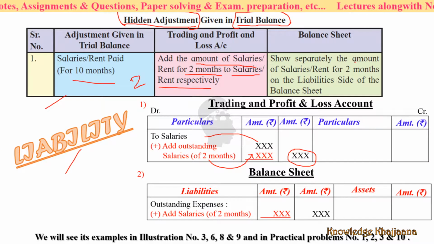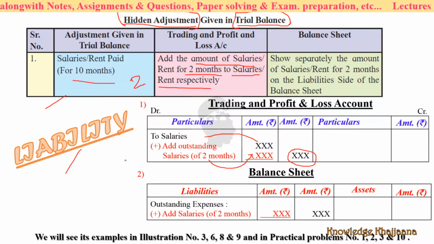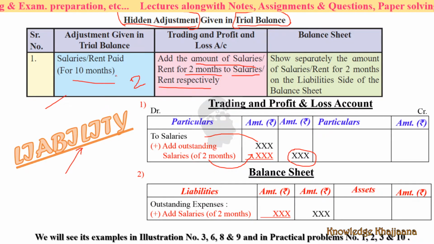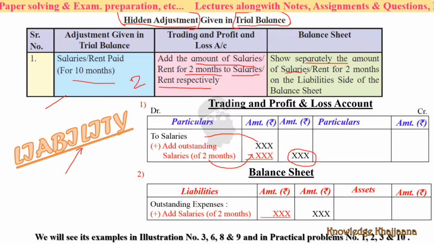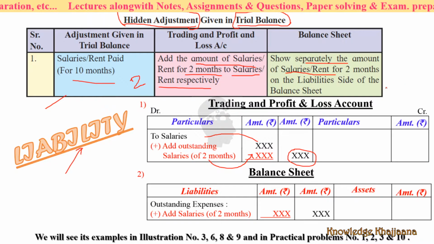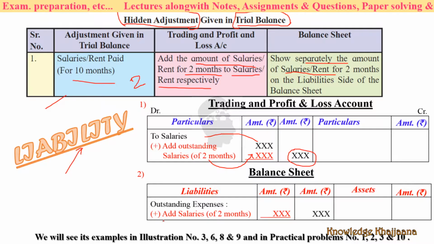And what should be done for the balance sheet? Another treatment, balance sheet. See, it is a liability, because we have not yet paid the salary or rent for 2 months. So it is a liability. Show it separately, either salaries or rent for 2 months, on the liability side of the balance sheet, under outstanding expenses.